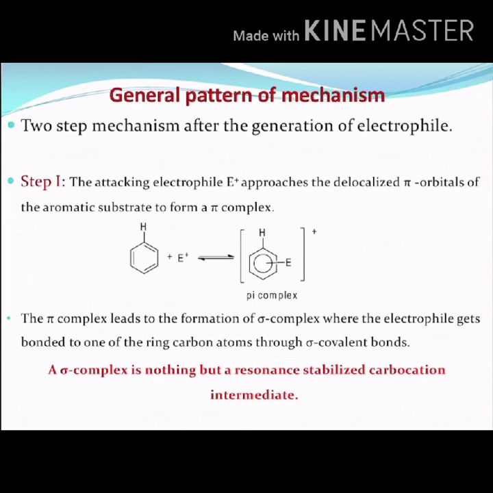Next, the pi complex leads to the formation of a sigma complex, where the electrophile gets bonded to one of the ring carbon atoms through a sigma covalent bond. A sigma complex is nothing but a resonance stabilized carbocation intermediate. So this is what takes place in the first step.